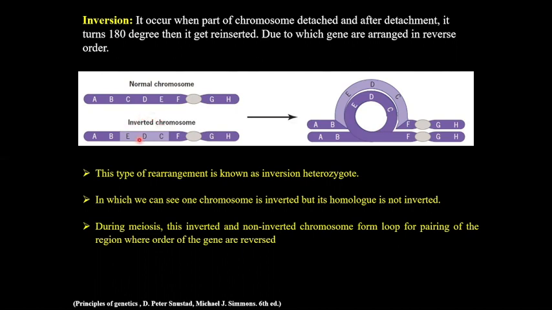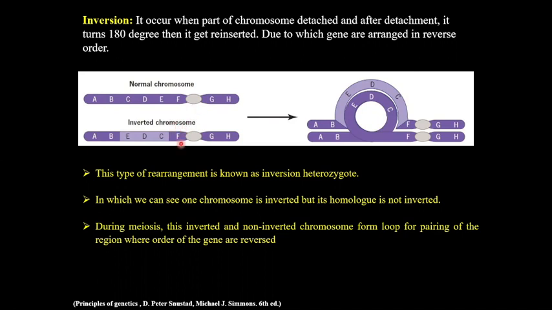This type of rearrangement can be induced in the laboratory simply by X-ray radiation, due to which there is a break in the chromosome, and after some time the segment may turn around 180 degrees and get reattached, and then inversion takes place. But there is some evidence that inversion takes place naturally, by the activity of transposable elements. In this figure, we find that one chromosome is normal and its homologue is inverted. So we call them inversion heterozygotes.